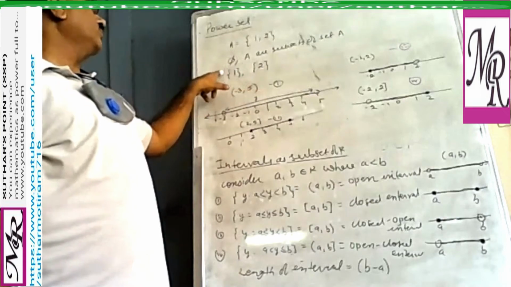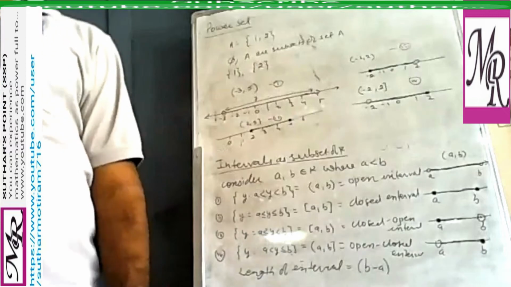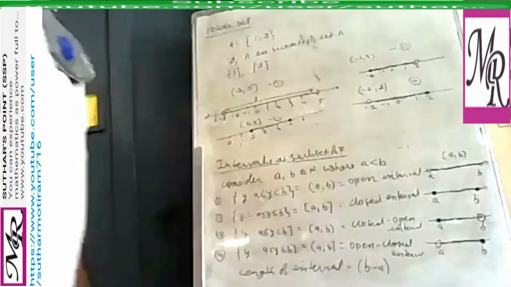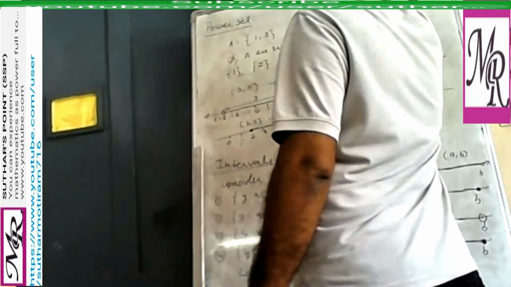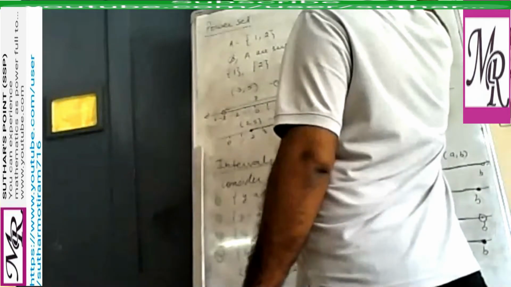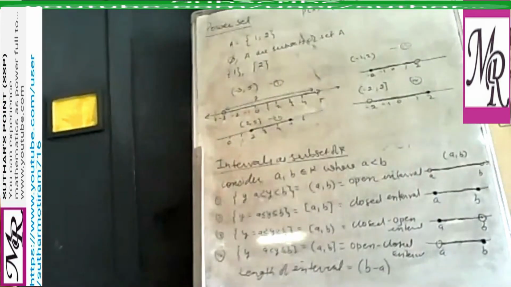Now the total number of subsets is 4. So we can say the power set is a set which contains all subsets of the given set A.